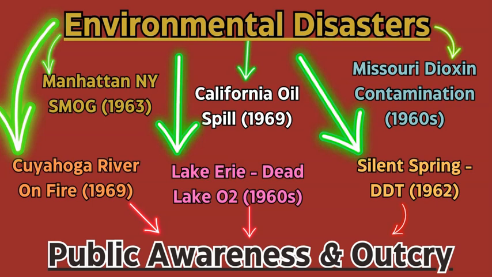So all these events really occurred in a 10-12 year period around the 1960s and really raised the public awareness across the whole country through news outlets and tabloids and newspapers of what humans are doing to the environment and how it's affecting all these people that live nearby these areas.